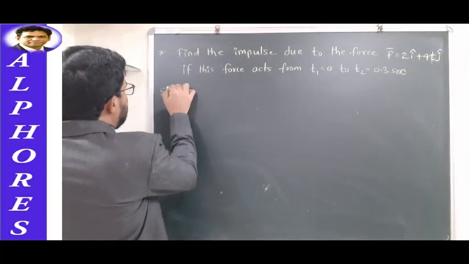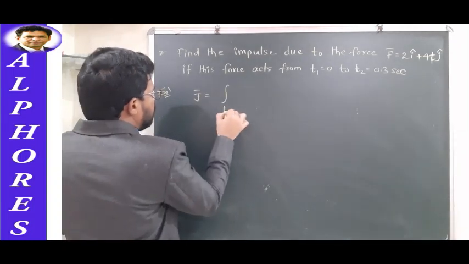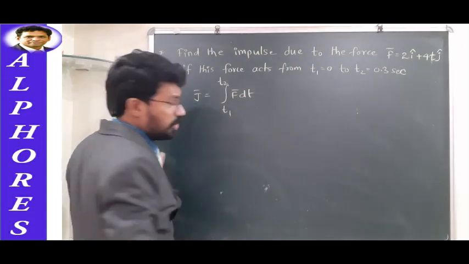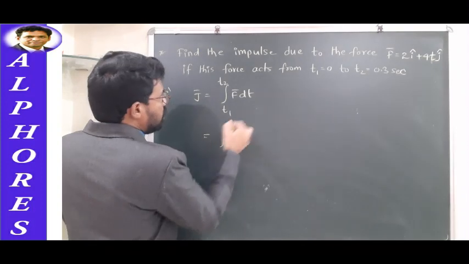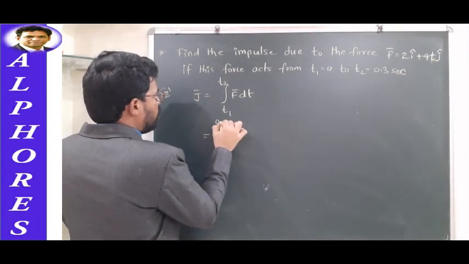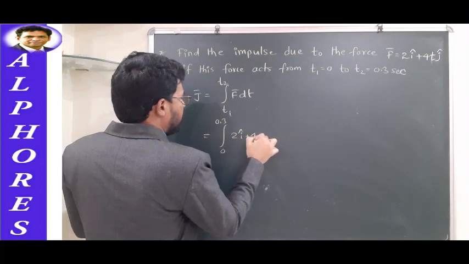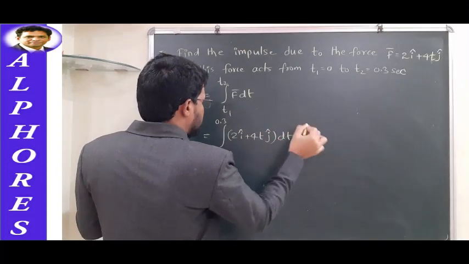We all know that if we are dealing with a variable force, the impulse can be expressed as the integral from t1 to t2 of F bar dt. That's how impulse is expressed for a variable force. So here t1 is given as 0, t2 is given as 0.3, F bar is given as 2 i cap plus 4t j cap, into dt.